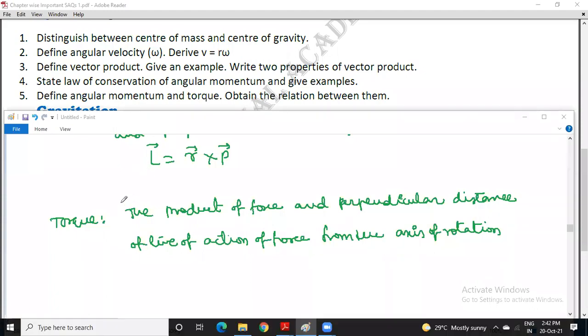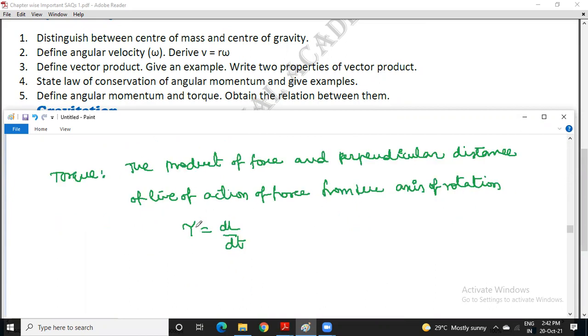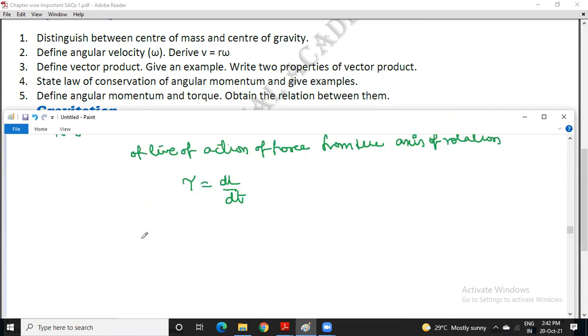In a simple way, the rate of change of angular momentum also you can write. Just now we had that torque is equal to dL by dt, the rate of change of angular momentum. Now, from the definition, torque is equal to R cross F.